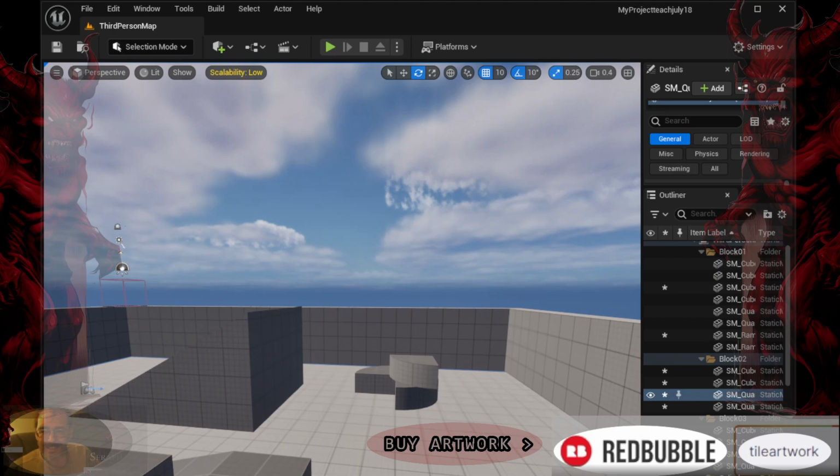Graphic scalability. Texture quality controls the resolution and quality of textures used in the game. Lower settings reduce texture detail for better performance. Shadow quality adjusts the resolution and complexity of shadows cast by objects. Lower settings reduce shadow detail.